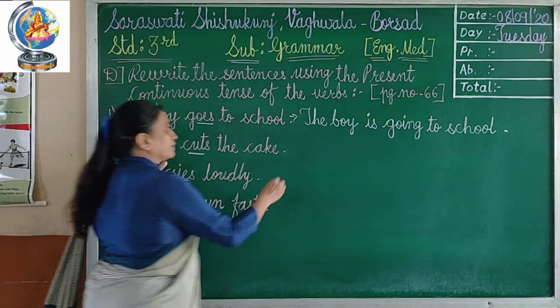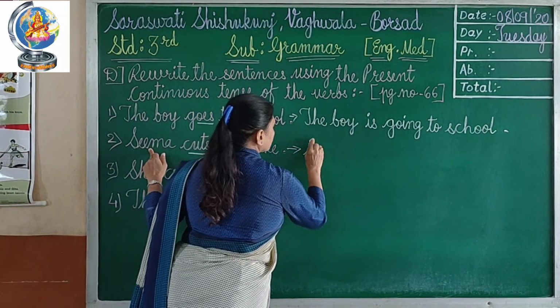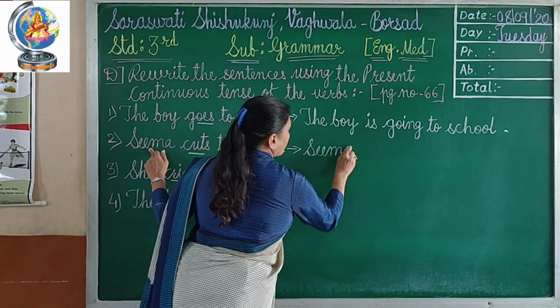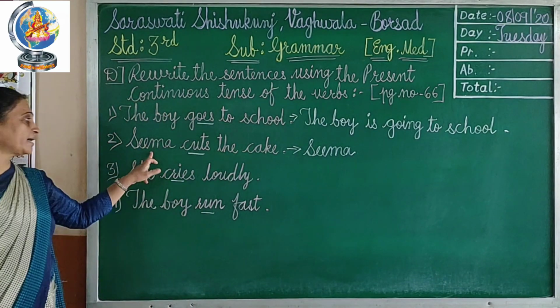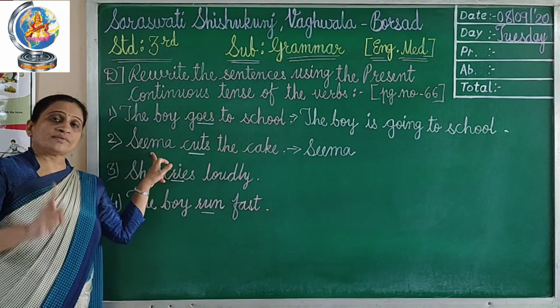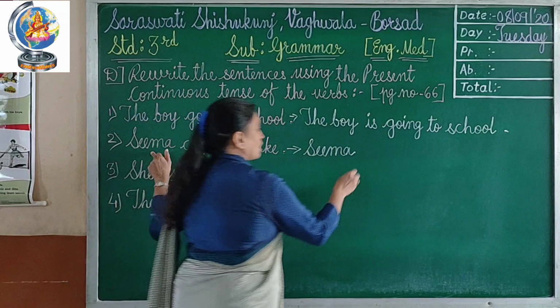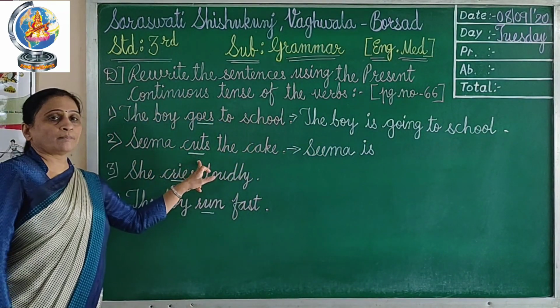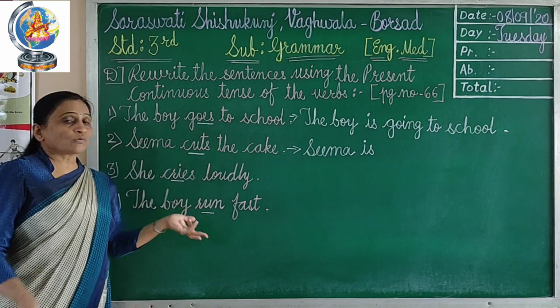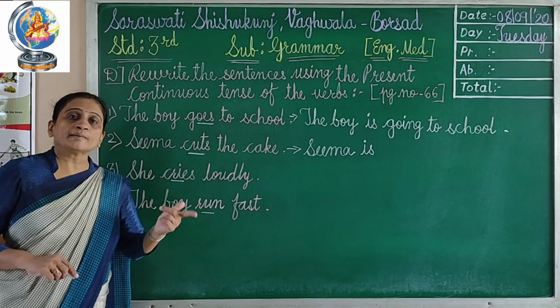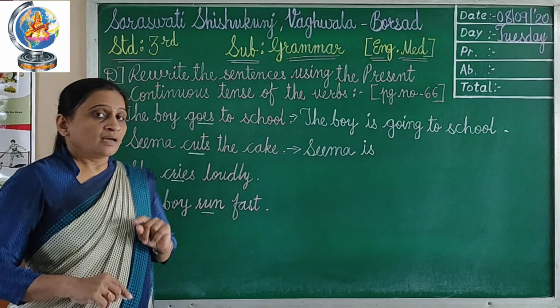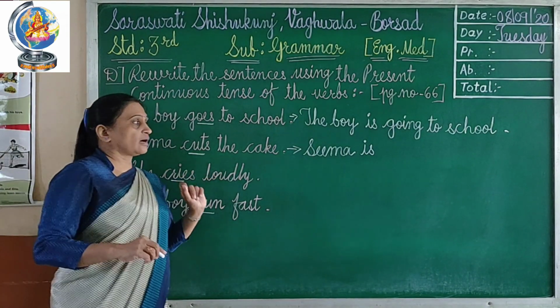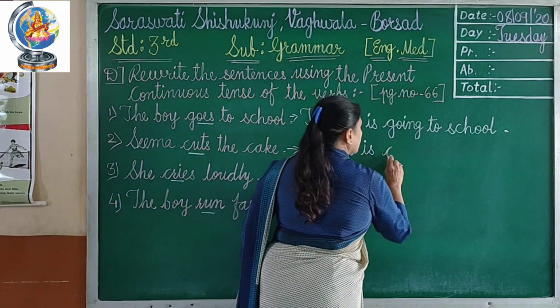First of all, let me write here Seema. Seema is the name of a girl and Seema is a singular noun. So with a singular noun you have to use is. Then after this, the verb cuts. Okay. Now cut will change into cut plus ing, cutting. But remember this T will come here again.